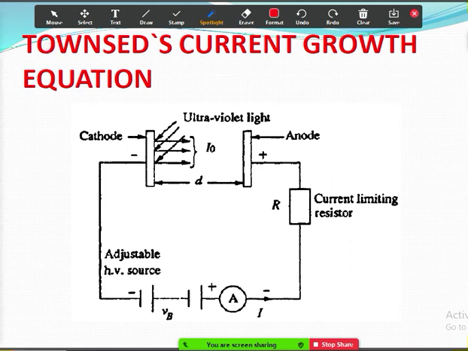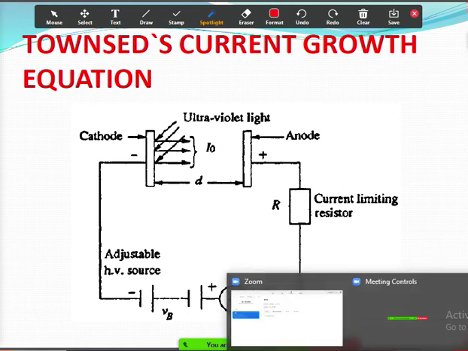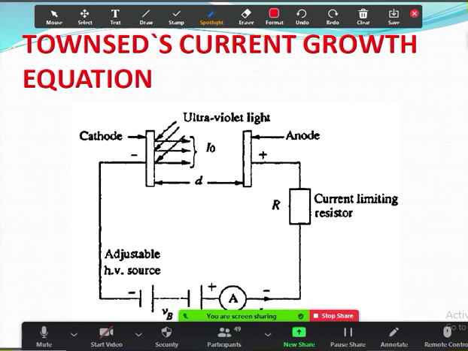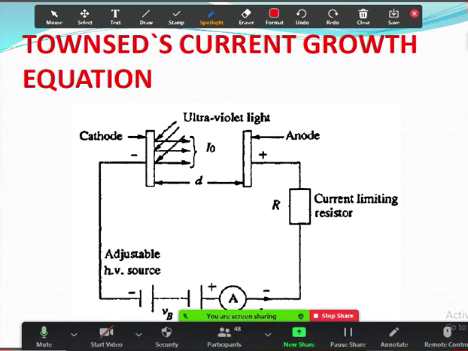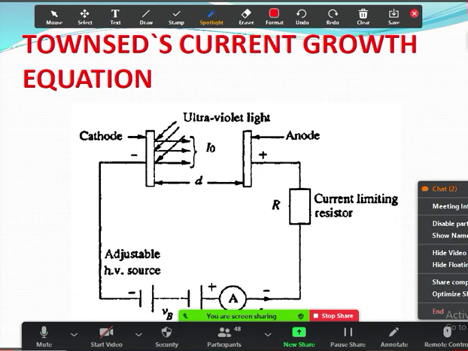Constant current growth equation. So we'll be seeing the basic conditions. We'll be seeing the introduction of this, not a total derivation. We'll see the introduction of this derivation. So what are the various initial conditions that are there? All these things we'll see here.